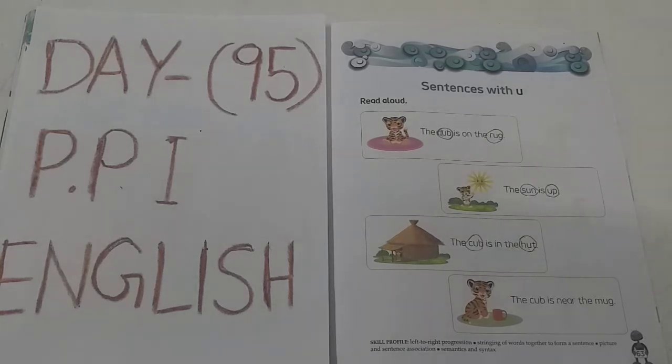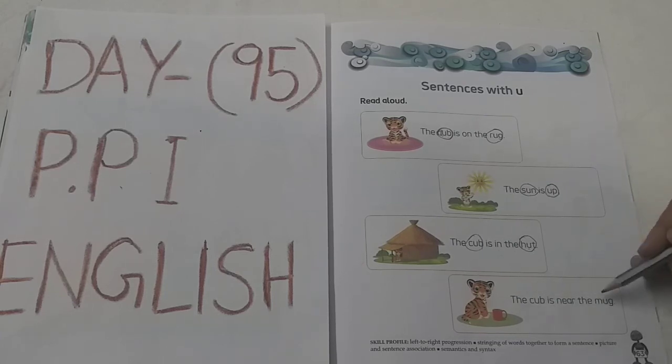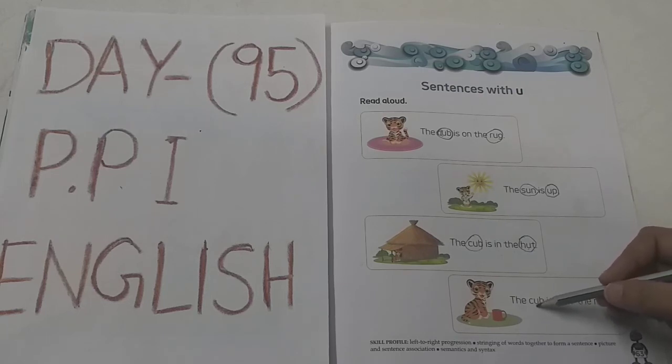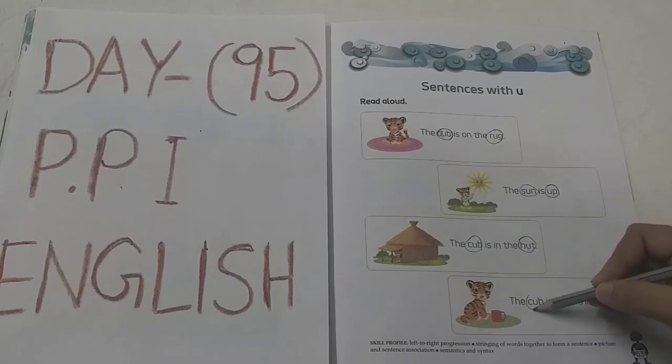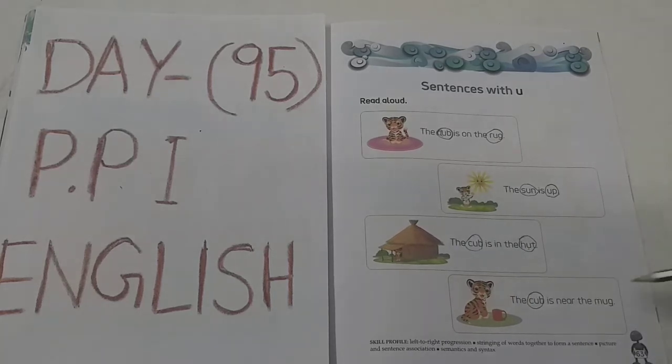Now, see the next sentence. What is this? The cub is near the mug. So, here in the, can you see letter U? No. Here in cub word, can you see letter U? Yes. C-U-B, cub. So, here letter U. So, we have to circle this like this. Okay. See the next word.